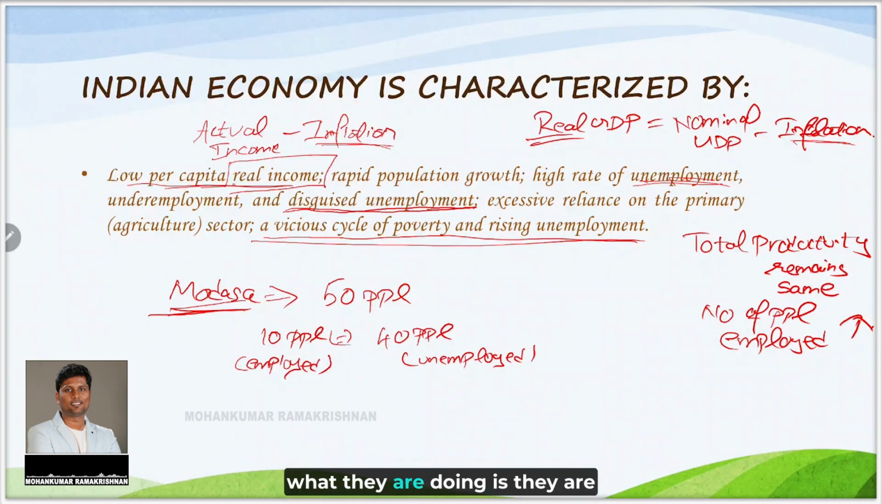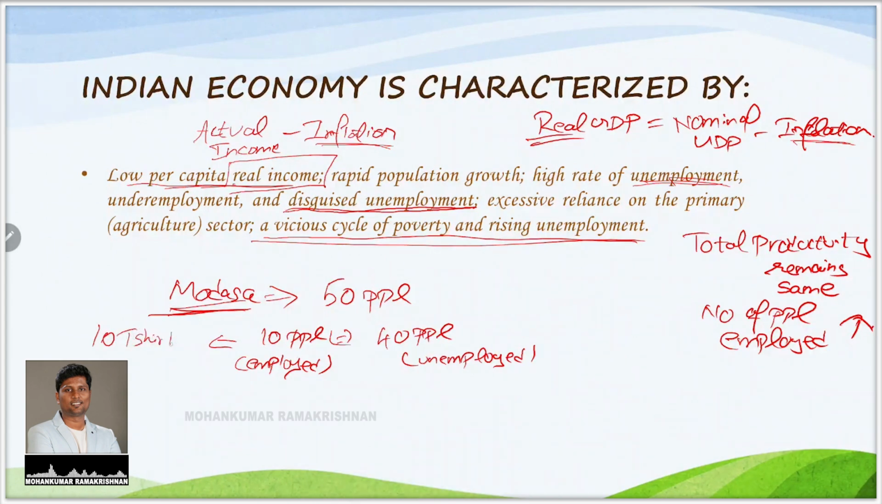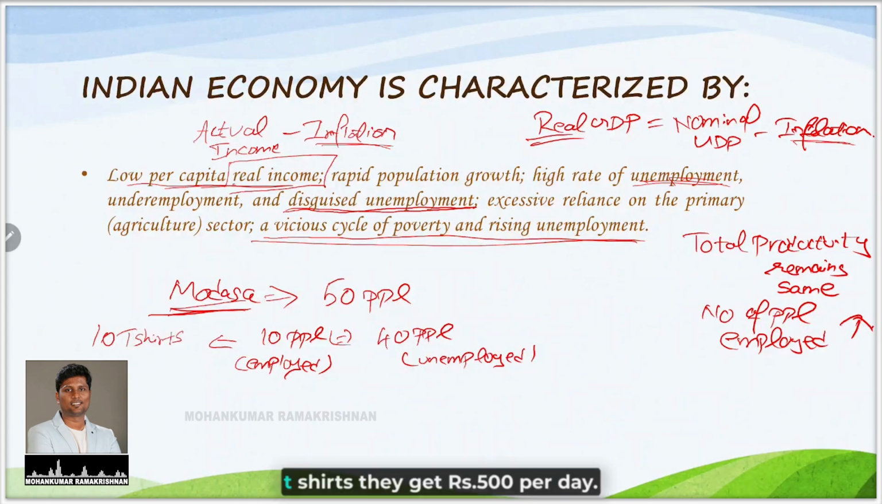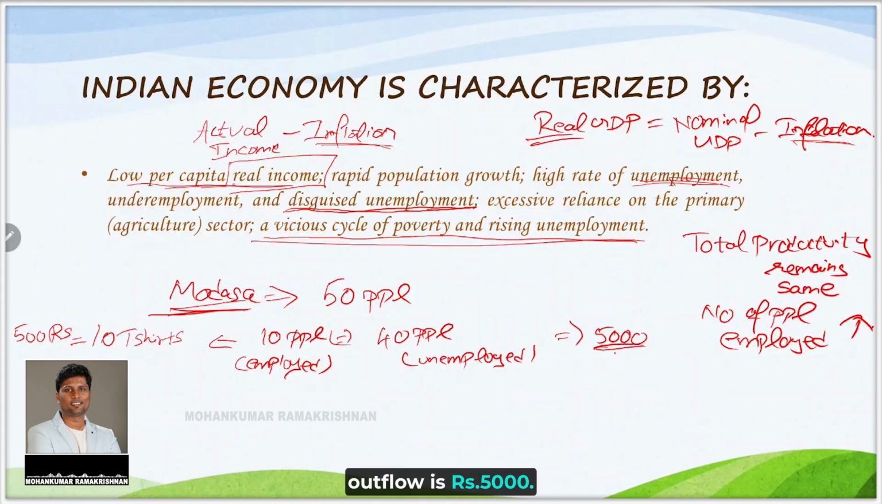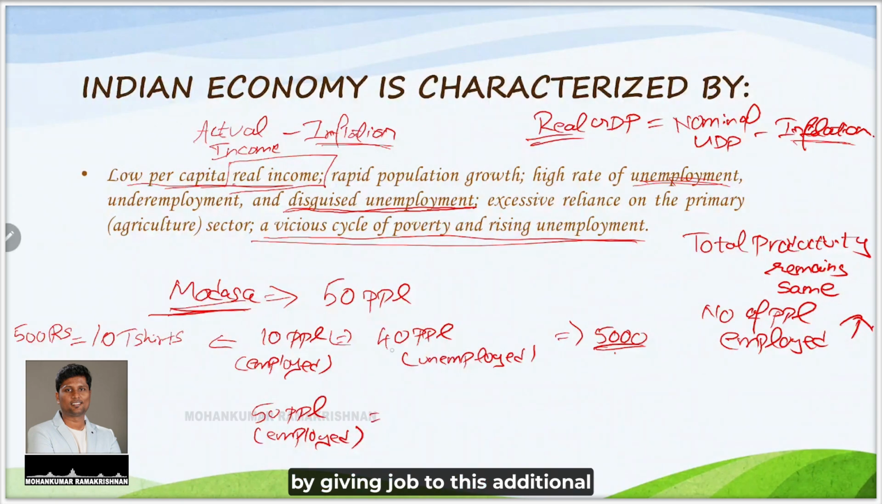Now these 10 people, what they are doing is they are manufacturing 10 t-shirts, and for manufacturing these 10 t-shirts they get 500 rupees per day. So the owner, the Malik, will spend 500 rupees for each of these 10 guys, meaning his daily salary outflow is 5000 rupees. Now let me do some trick here. Let me make 50 people as employed by giving jobs to these additional 40 people who were non-employed.